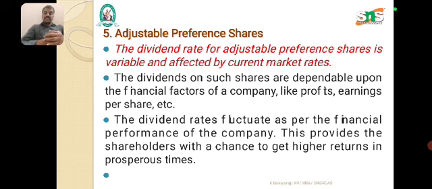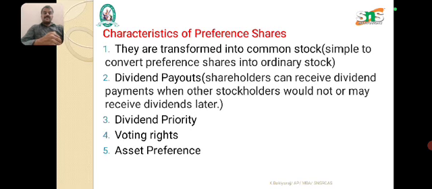The fifth one: what do we mean by the term adjustable preference shares? The dividend rate of adjustable preference shares is variable and affected by current market rates. The dividend on such shares depends upon the financial factors of the company, like profit, earnings per share, etc. The dividend rates fluctuate as per the financial performance of the company. This provides shareholders with the chance to get higher returns in prosperous times.